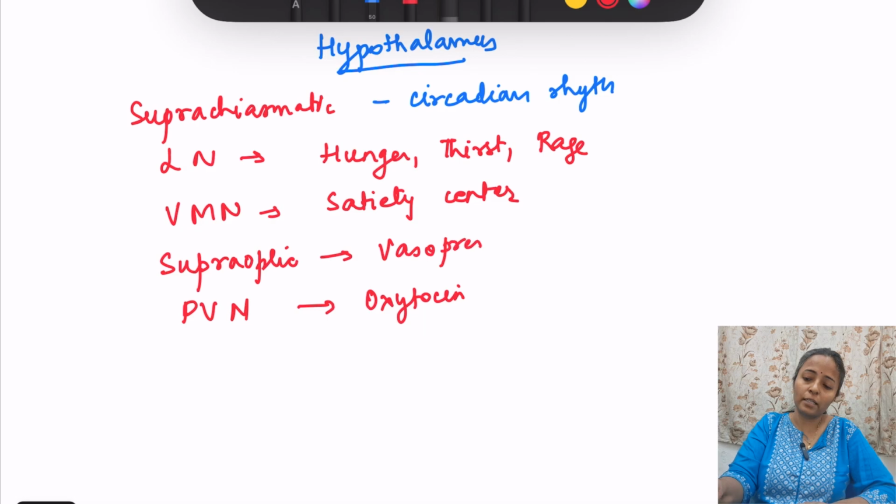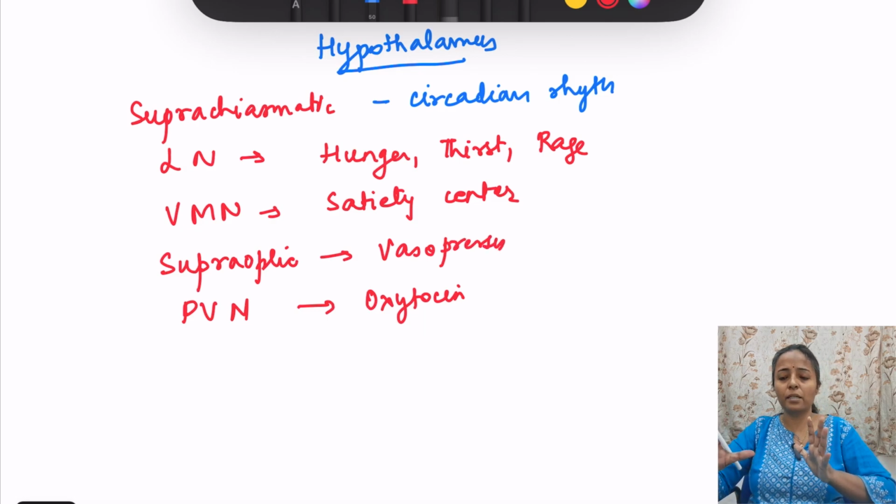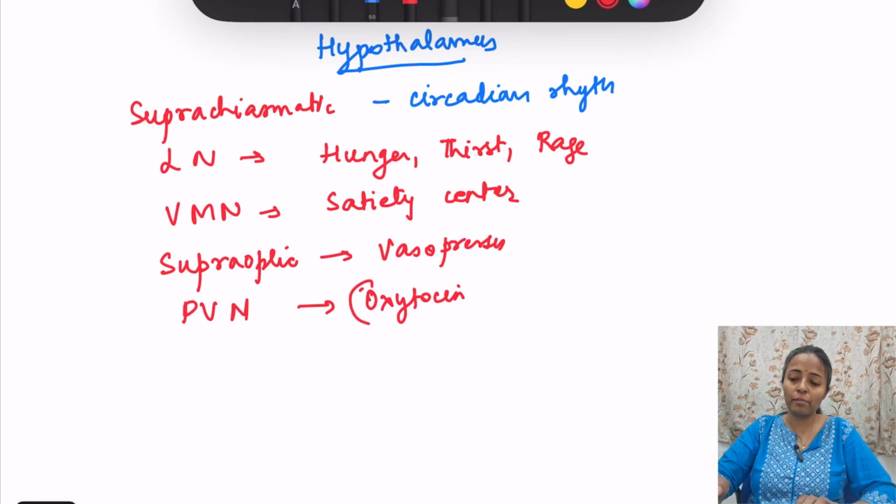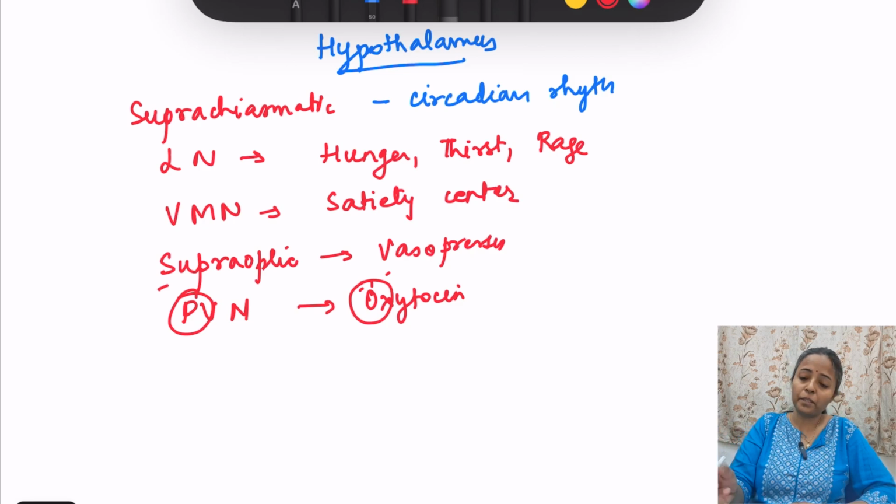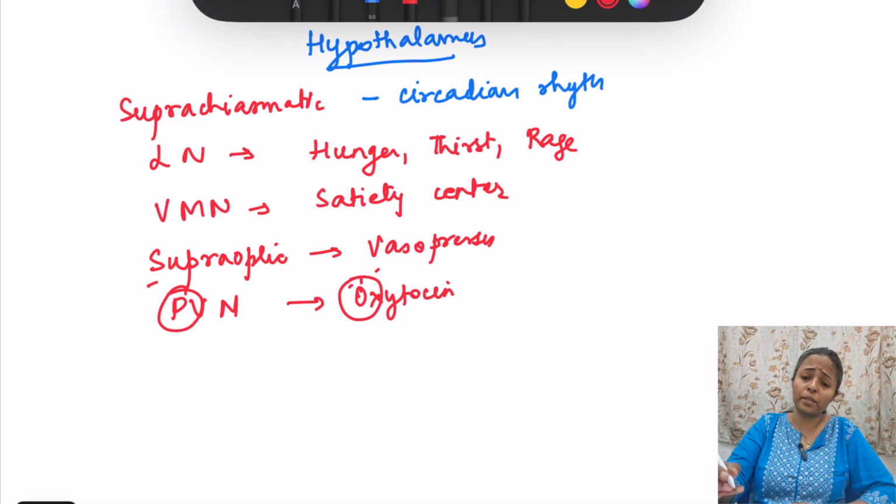Okay, कैसे याद रखना है? लेटरल न्यूक्लियस बेसिक जो instincts हैं तुम्हारा hunger, thirst, rage उसमें है. Paraventricular nuclei, I remember OP. ठीक है. Supraoptic and paraventricular, don't get confused which is releasing what. Supraoptic vasopressin, paraventricular nucleus oxytocin. Then we have osmoreceptors. We also have anterior nuclei.